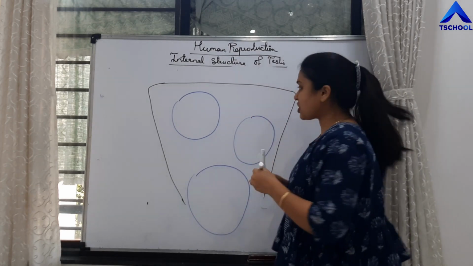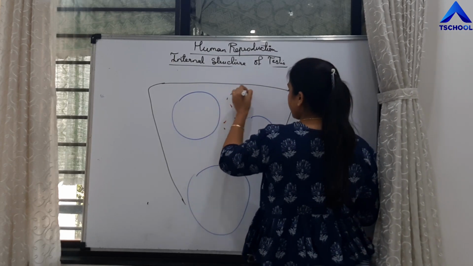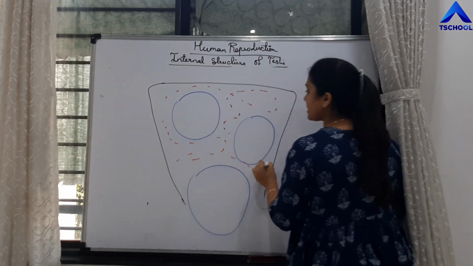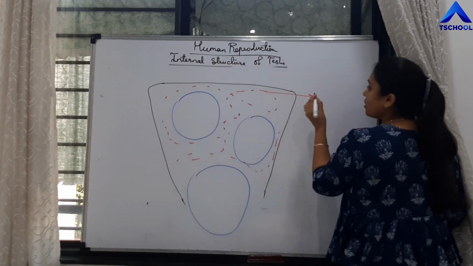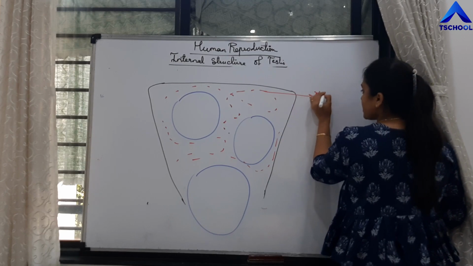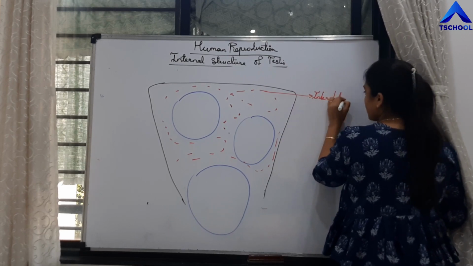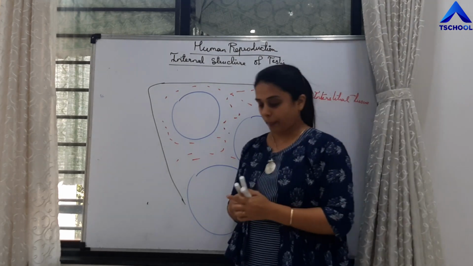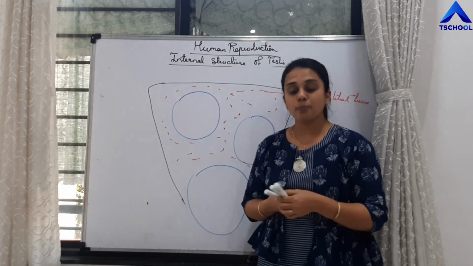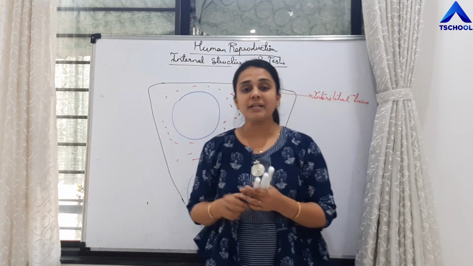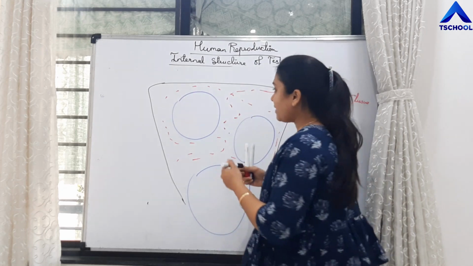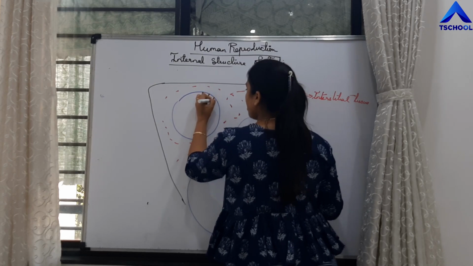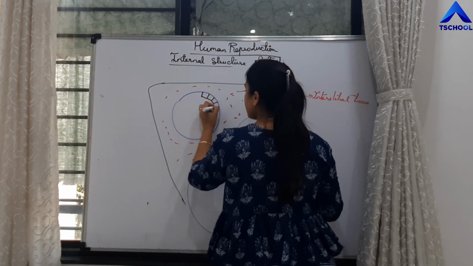The tissue which is present in between the seminiferous tubules is called interstitial tissue. Now what will these seminiferous tubules possess? They will possess two types of cells. The first are cuboidal cells. So those are the cuboidal cells.